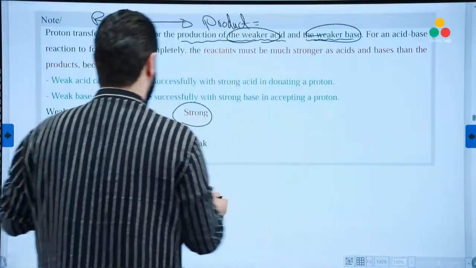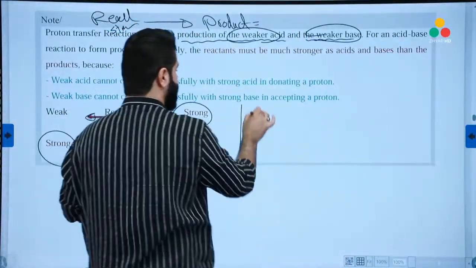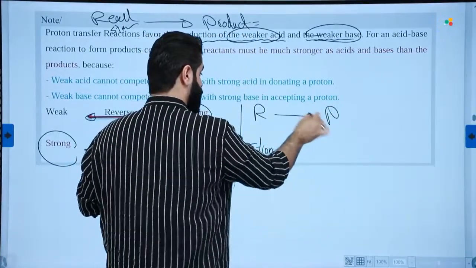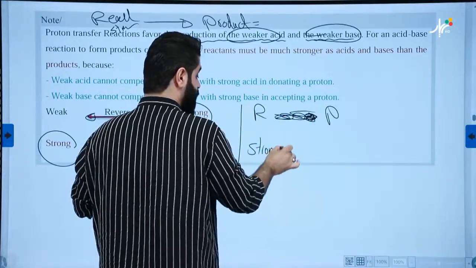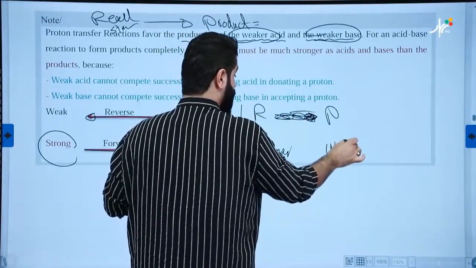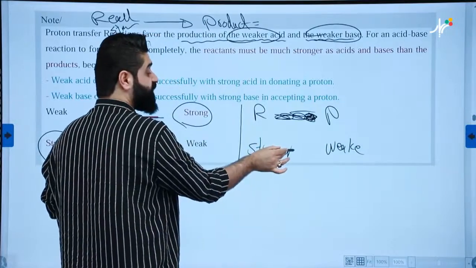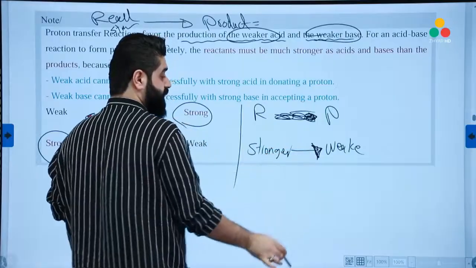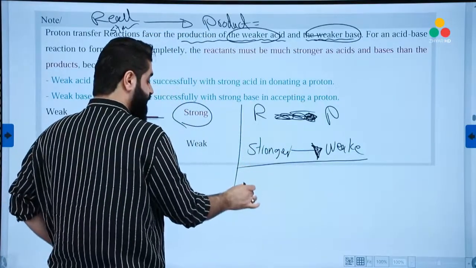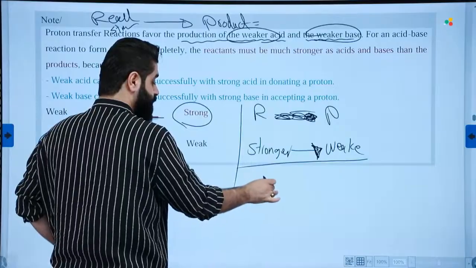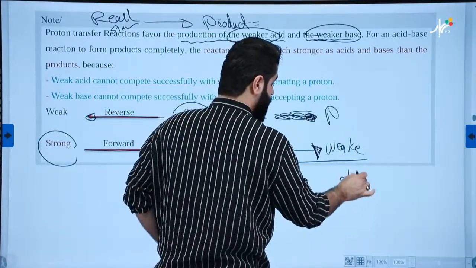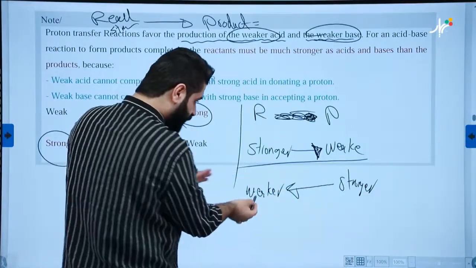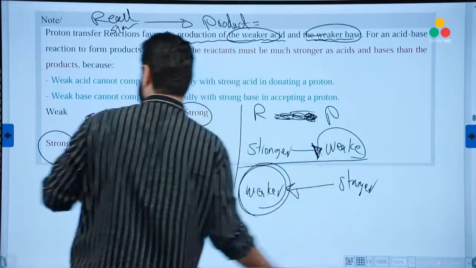Just like this. Assume we have a reactant and a product. If the reactant is stronger and the product is weaker, how will be the direction? The direction will be from the strong to weak. Or if the reactant is weaker and the product is stronger, now the direction starts from the stronger to weaker. So it always favors the production of weaker products. Very good.